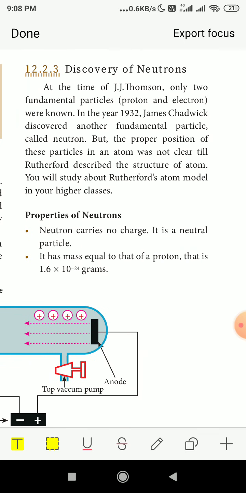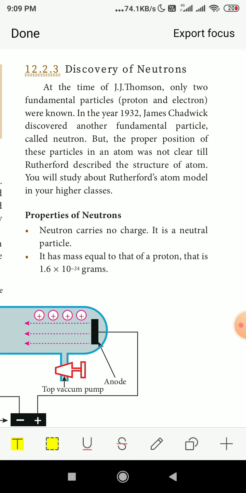At the time of J.J. Thomson, only two fundamental particles, protons and electrons, were known. So when J.J. Thomson was doing his experiments, only protons and electrons were there. In the year 1932, James Chadwick discovered another fundamental particle called the neutron. So the third one was found by Chadwick. But the proper position of these particles in an atom was not clear till Rutherford described the structure of the atom.